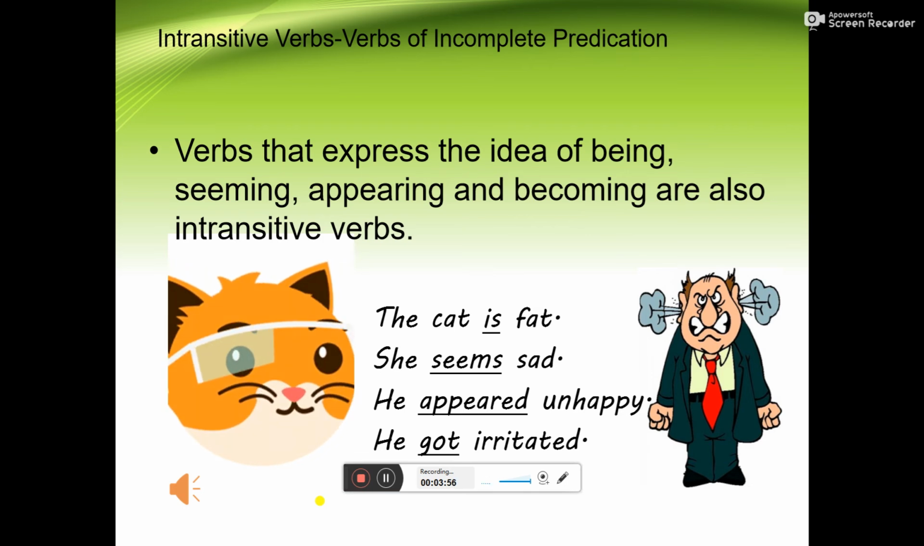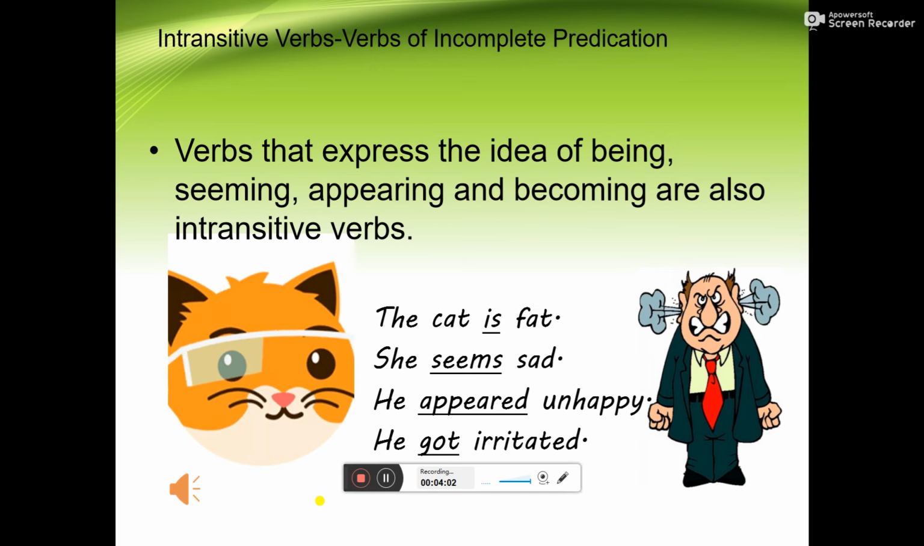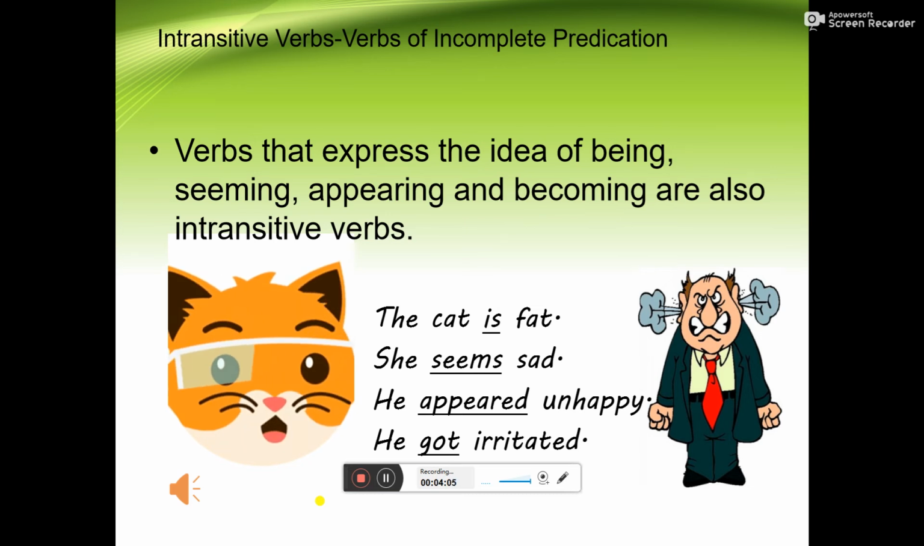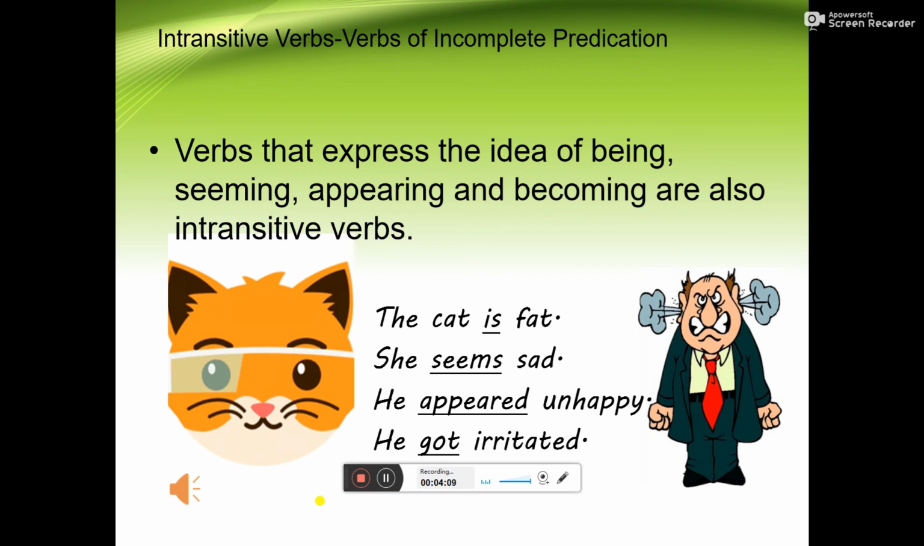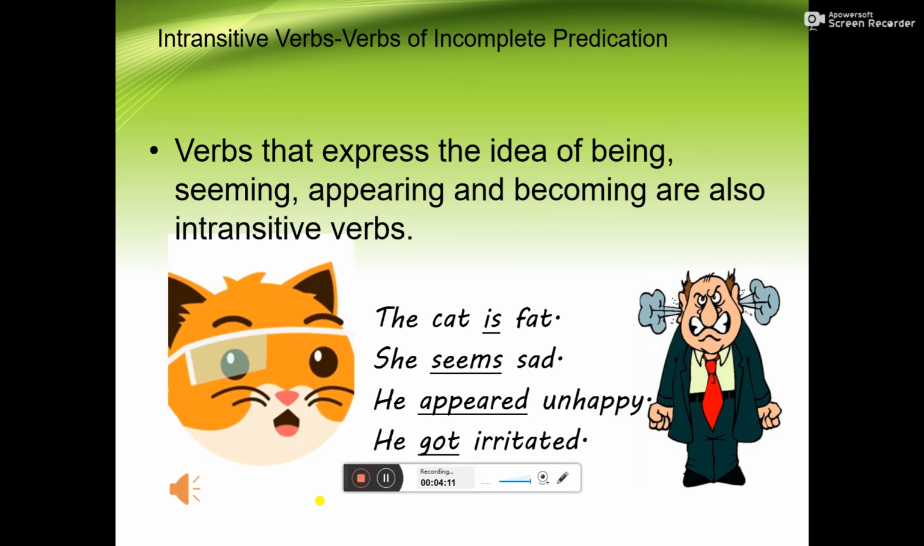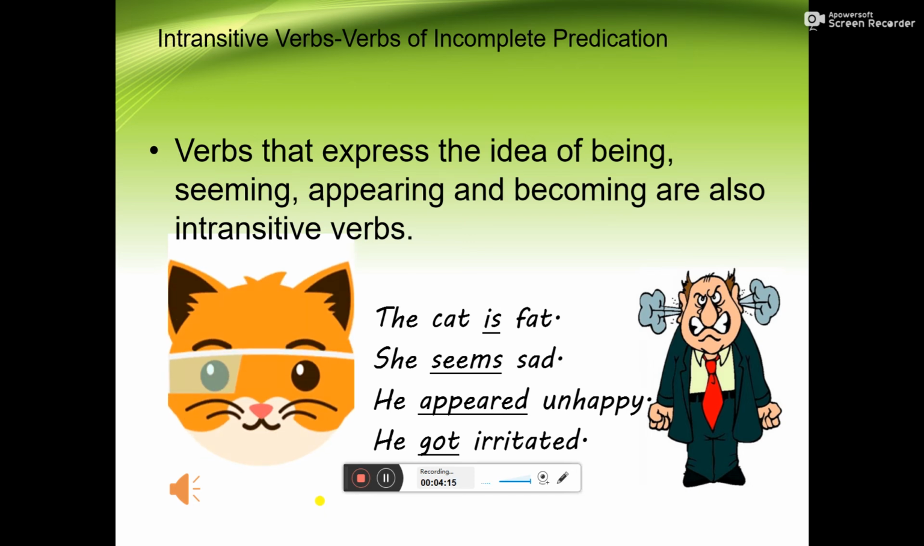Example of seeming. He appeared unhappy. Example of appearing. He got irritated. Example of becoming. All these, is, seems, appeared, and got, are verbs of incomplete predication. They are intransitive verbs.